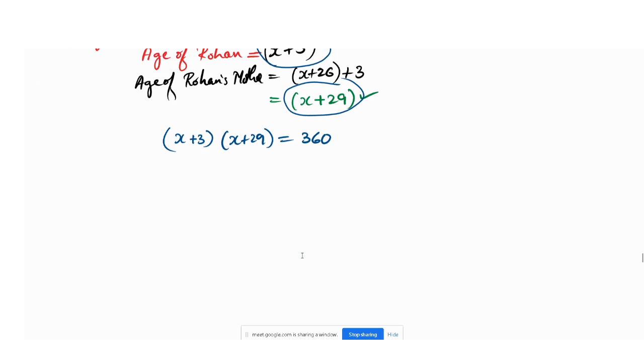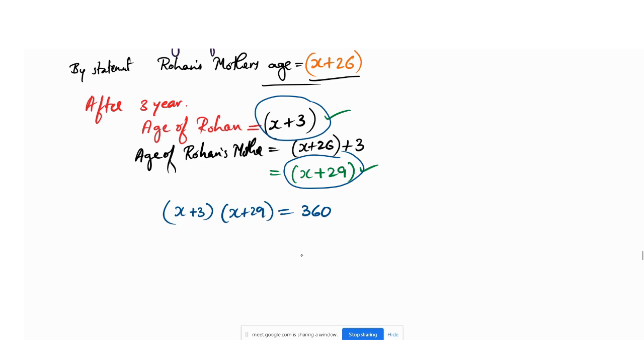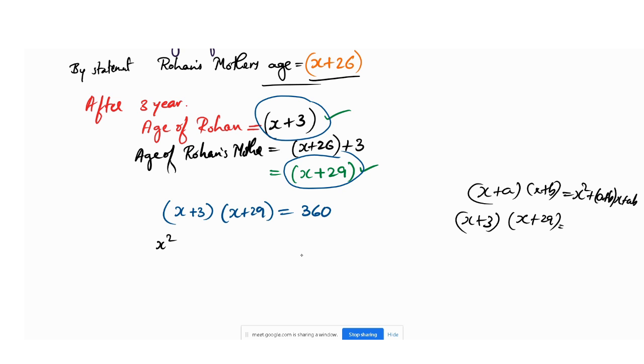Next, we have to simplify. It is in the form of x plus a into x plus b, which is x square plus a plus b into x plus ab, as I told you yesterday. Here also the same thing. In the x position we have x only, so x square.